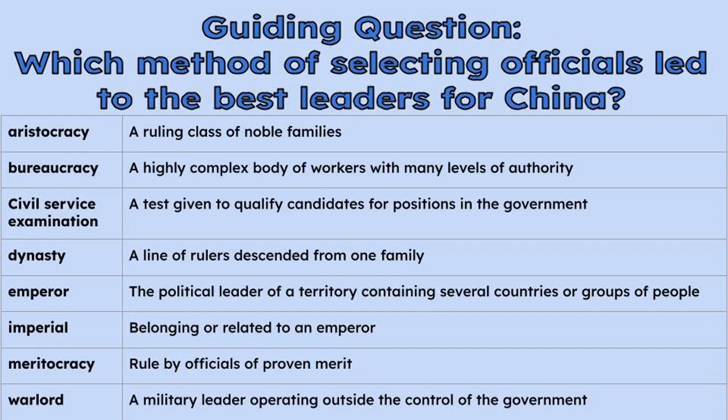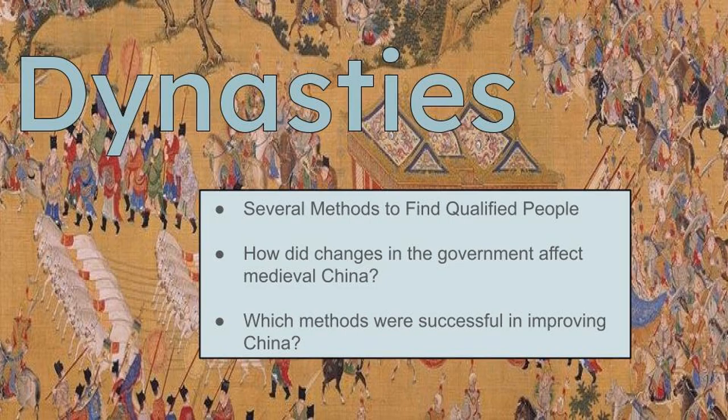All right. And as always, you guys, there's some vocabulary terms, and there's actually a lot this time. They are aristocracy, bureaucracy, civil service examination, dynasty, emperor, imperial, meritocracy, and warlord. All right, starting off in the introduction on page 267.